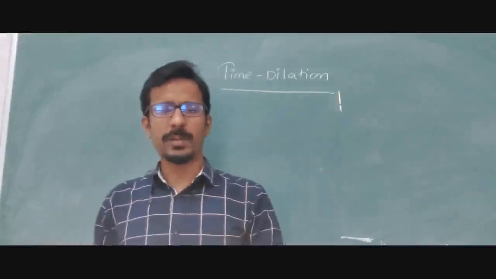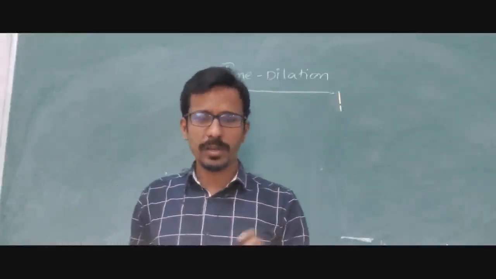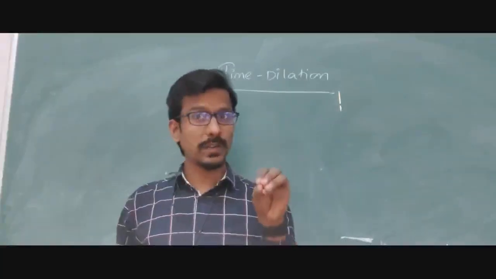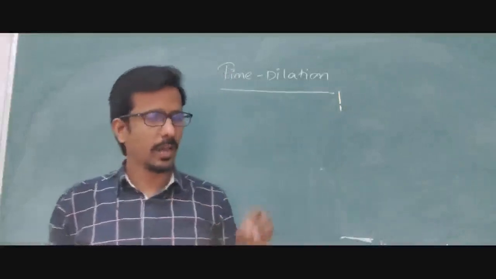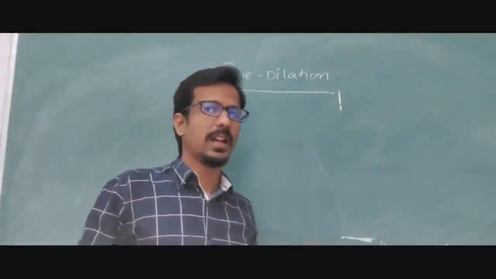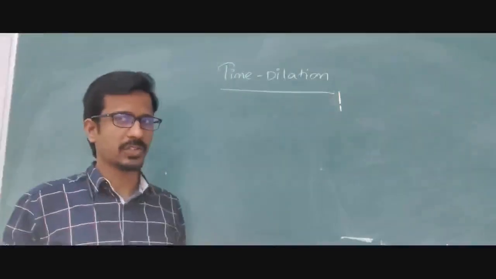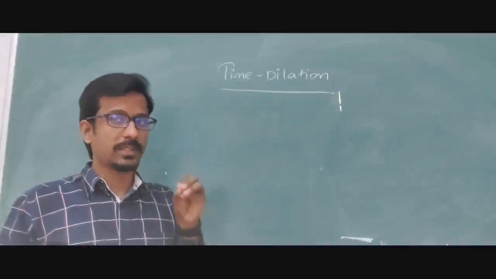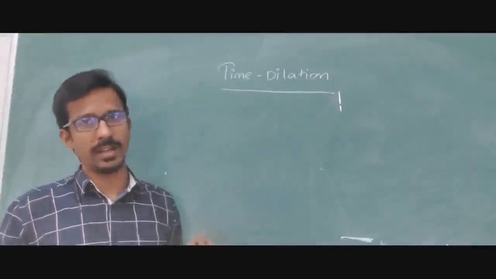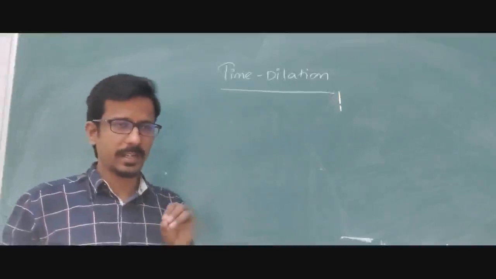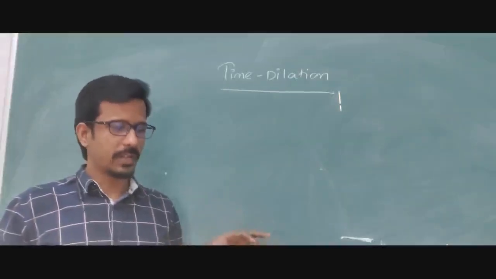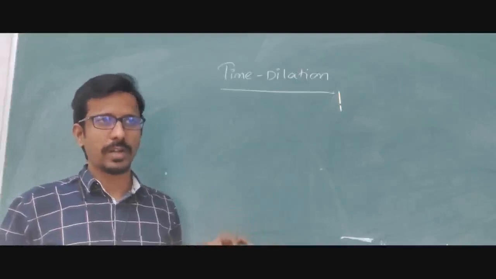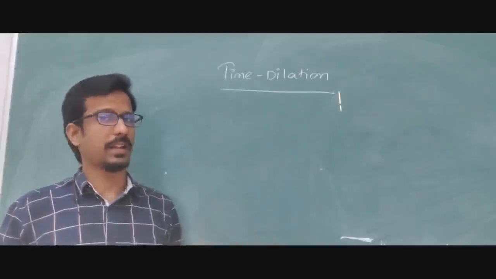Whereas when Michelson-Morley came into existence, what happened? He said that the velocity of light is constant. Understood. I will not discuss more detail because enough has been discussed in the theoretical part of our lectures. But my point is why we are discussing this: it is related to time dilation. Everything is interconnected in our topic, the special theory of relativity. If that is not understood, even Lorentz invariance or time dilation cannot be understood.